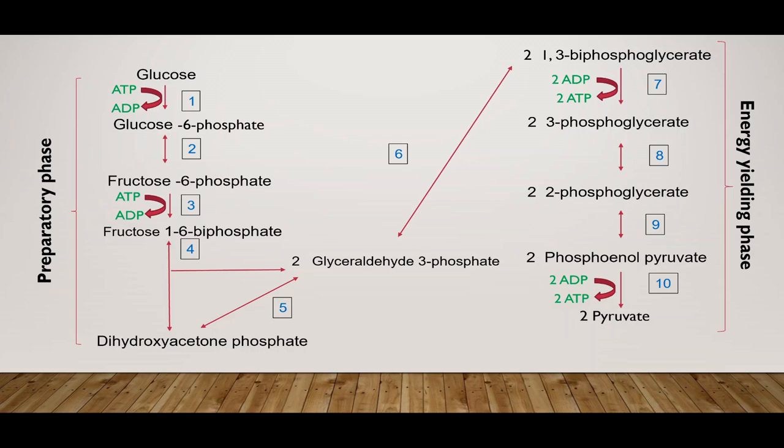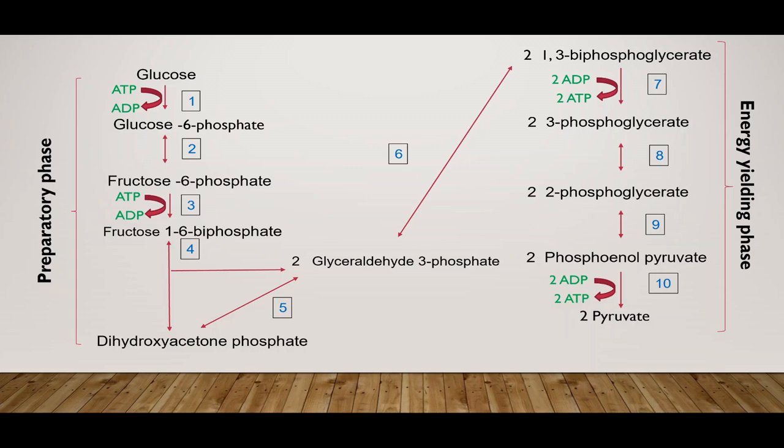The glyceraldehyde 3-phosphate thus formed is acted upon by enzyme dehydrogenase, and the enzyme converts glyceraldehyde 3-phosphate to two molecules of 1,3-bisphosphoglyceric acid. This is a high energy compound which is used by phosphoglycerate kinase enzyme as substrate, and the enzyme brings about substrate level phosphorylation to synthesize ATP.